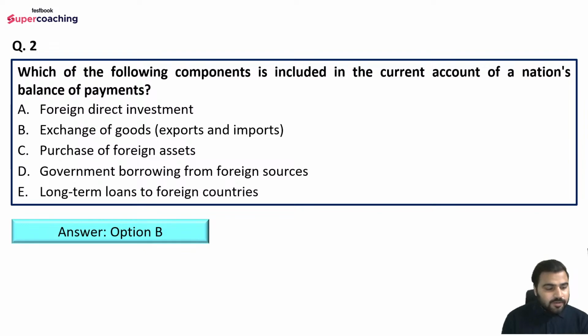So the right answer is option number B. KS, you have given the right answer here. So basically, balance of payment has three components, right? Current account, capital account, and the financial account, right?